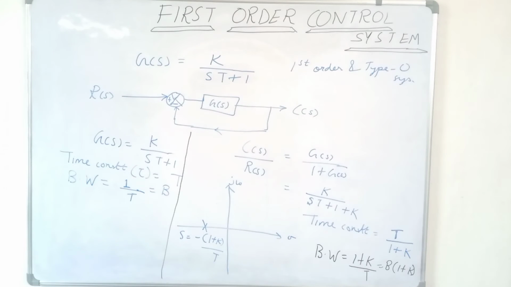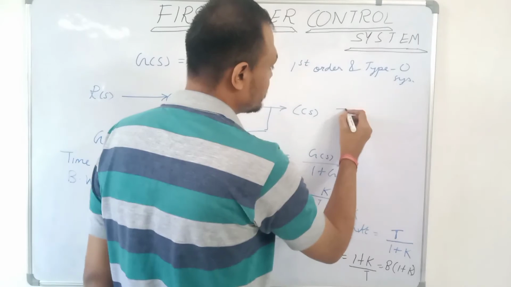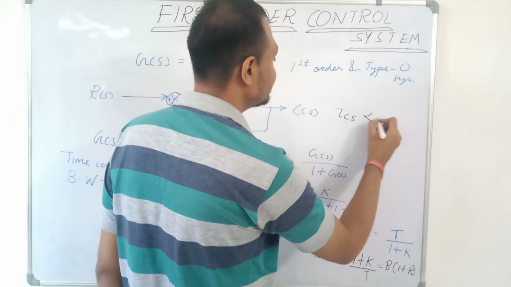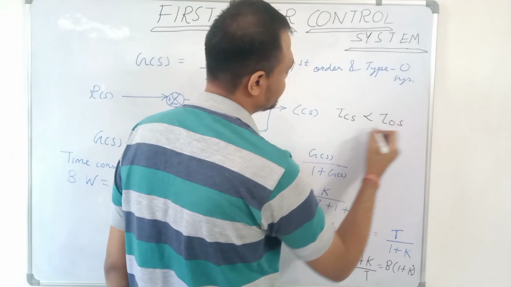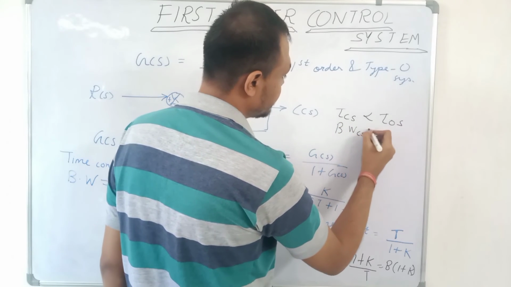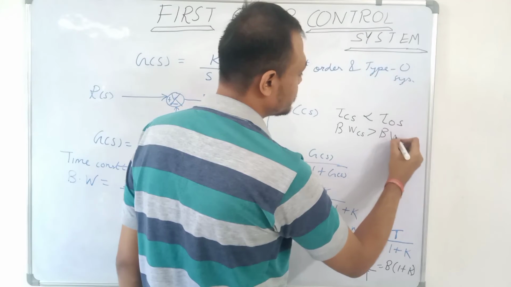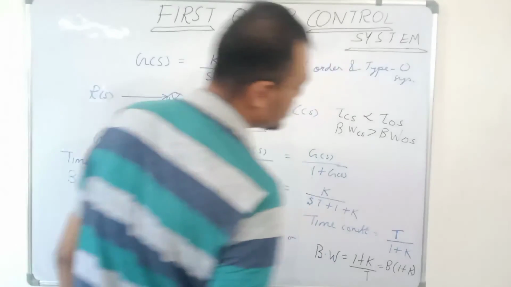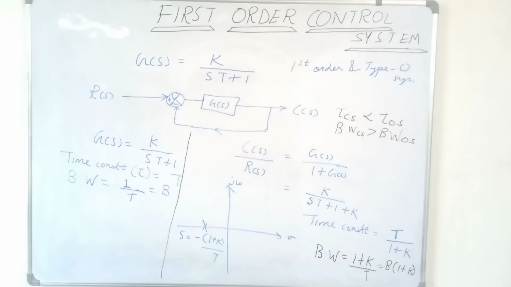So the negative feedback system increases the bandwidth and decreases the time constant. So the time constant for the closed loop system is less than the time constant for the open loop system, and the bandwidth for the closed loop system is greater than the bandwidth for the open loop system. So remember this result, it is very important.